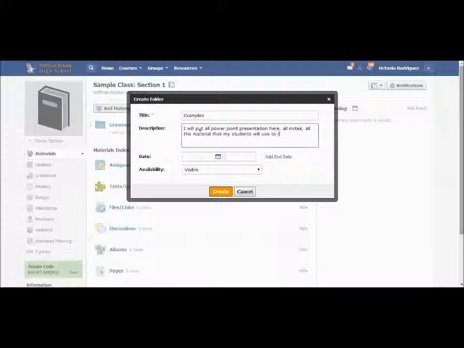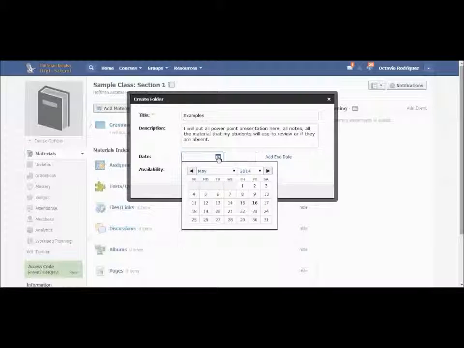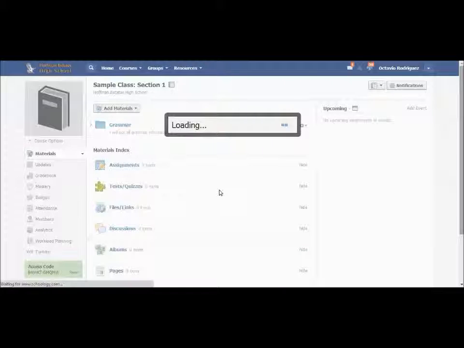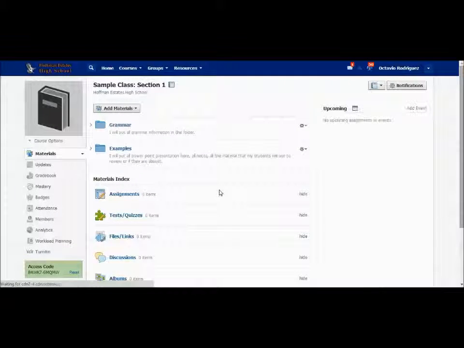And the process is exactly the same as what we showed before. So you can again choose when you want it to start, when you want it to end. If you leave it blank, it will automatically be set, and then you can just say activate now or later or whenever. After you've done that, you can see now we have two folders.